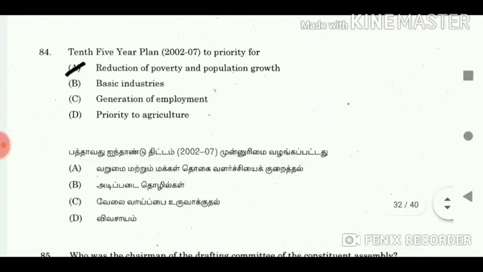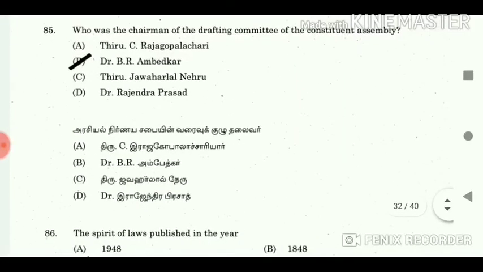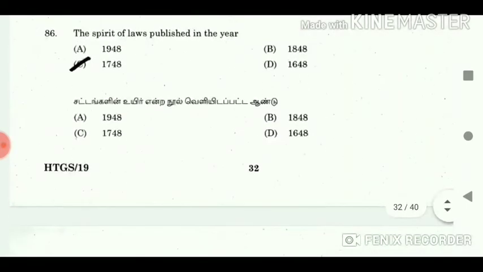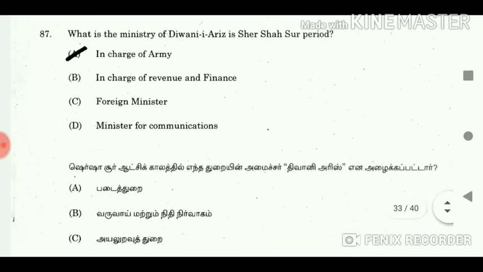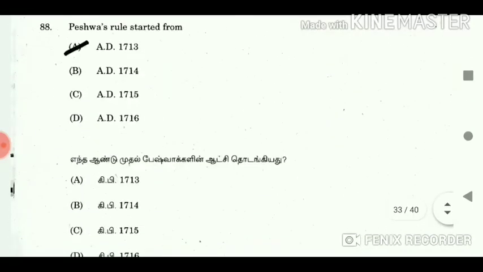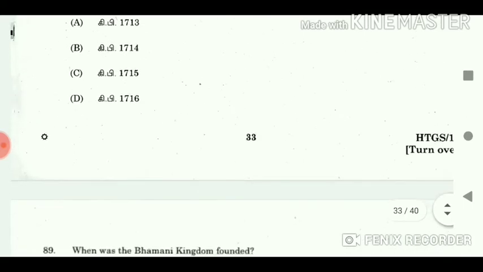84. The 10th Five Year Plan 2002-7 gave priority to reduction of poverty and population growth. 85. Who was the chairman of the drafting committee of the Constituent Assembly? Answer Dr. B.R. Ambedkar. 86. The Spirit of Laws was published in the year. Answer 1748. 87. What is the role of the Diwani-i-Arz ministry? Answer in charge of army. 88. Peshwa rule started from AD 1713.